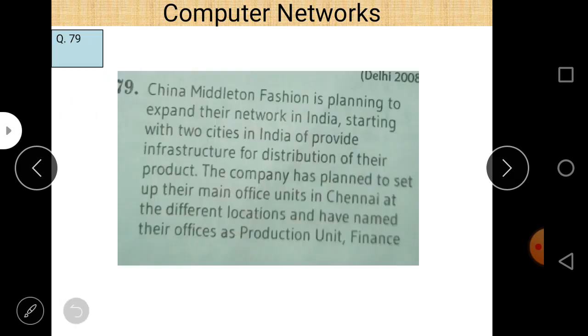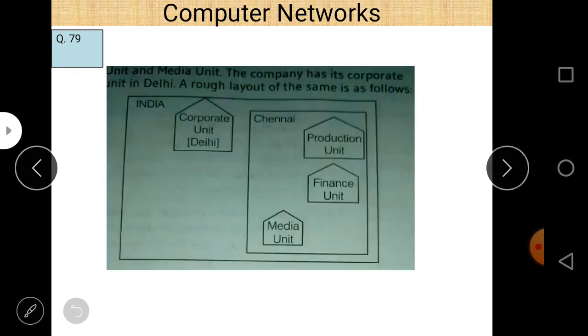Next question, last question, question number 79. China Meltdown Fashion is planning to expand their network in India, starting with two cities in India, to provide infrastructure for distribution of their product. The company has planned to set up their main office units in Chennai at different locations and have named them production unit, finance unit and media unit. The company has one corporate unit in Delhi. A rough layout of the same is as follows: India corporate unit, and Chennai production unit, finance unit, and media unit.